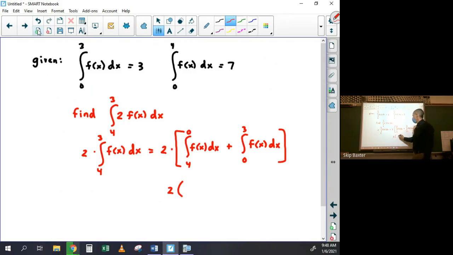This is 2 times, what's the integral from 4 to 0? -7, because again, I switched the limits of integration from what they gave us. And what's the integral from 0 to 3? Totally given, it's 3. So this is just 2 times -4. The answer would be -8. So this stuff isn't too hard, right? I don't think this stuff is very difficult at all.